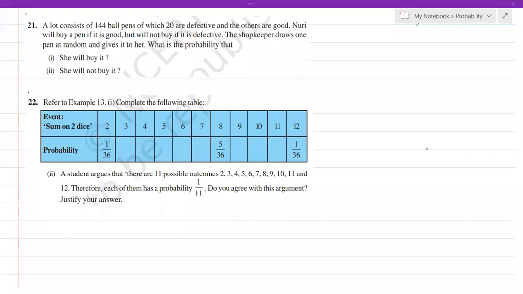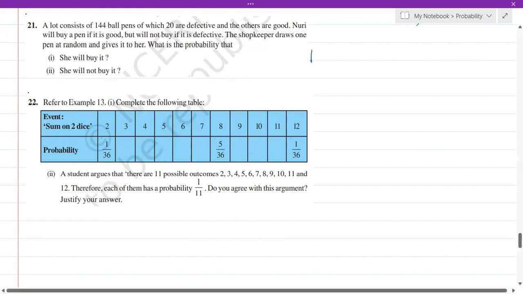The next question: a lot consists of 144 ball pens, of which 20 are defective. So we have totally 144 ball pens, of which 20 are defective and others are good. Nuri will buy a pen if it is good, but will not buy if it is defective. The shopkeeper draws one pen at random and gives it to her. What is the probability that she'll buy it?